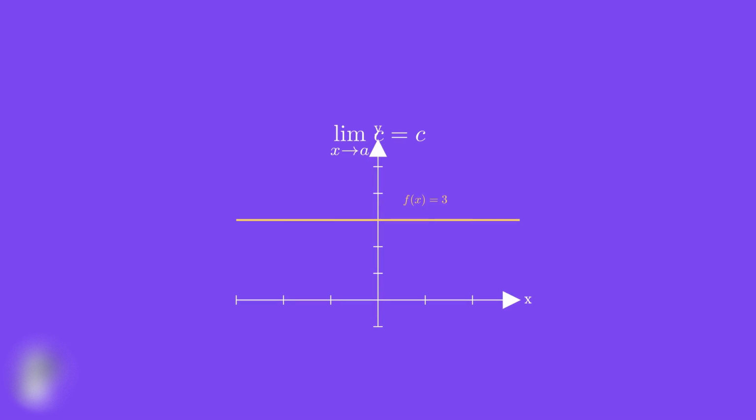Here we see the graph of f of x equals 3. Notice that no matter which x value we pick, the y value is always 3. This is the essence of a constant function. Our first example demonstrates the constant rule with a simple positive constant. We want to find the limit of 5 as x approaches 3.